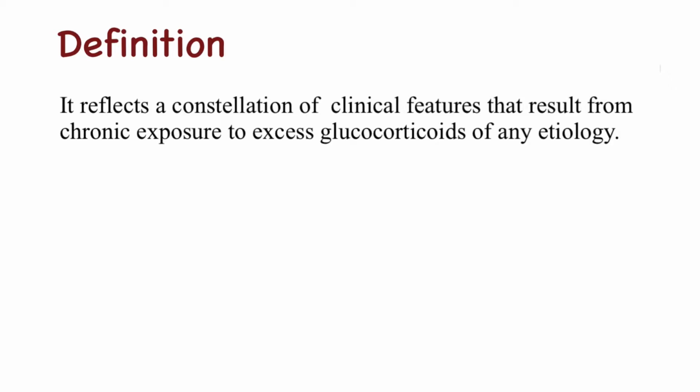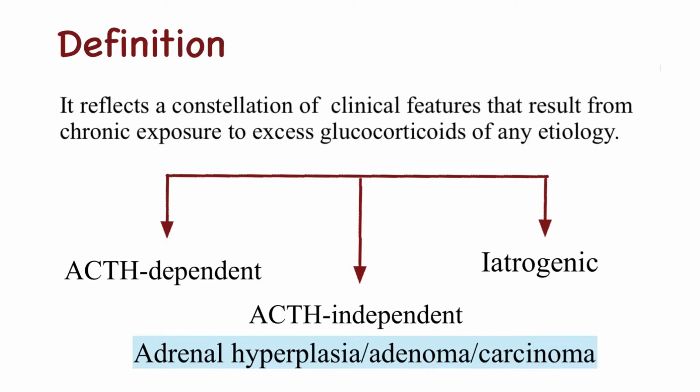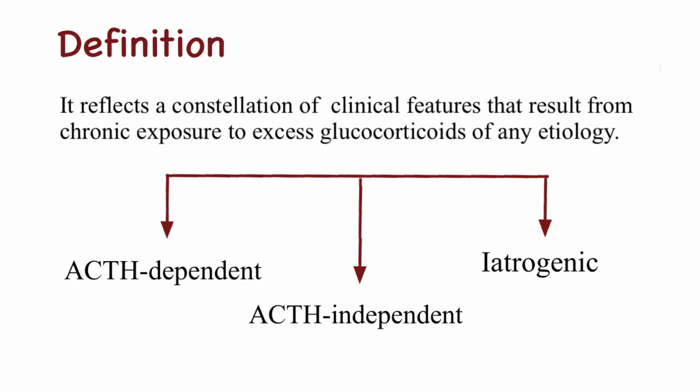It reflects a constellation of clinical features that result from chronic exposure to excessive glucocorticoids of any etiology. It could be because of ACTH dependence, ACTH independent or iatrogenic. ACTH dependent is because of excessive ACTH production from pituitary or any ectopic source. ACTH independent occurs because of adrenal hyperplasia, adenoma or carcinoma, and iatrogenic is because of exogenous administration of the glucocorticoids.